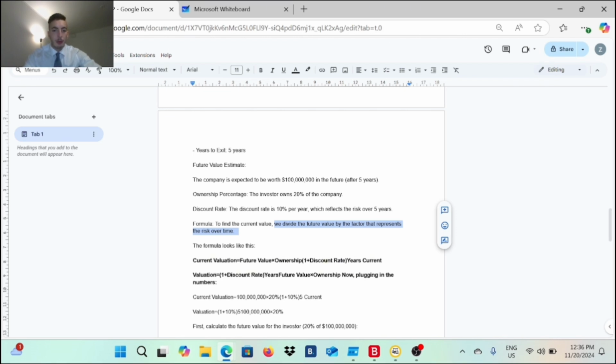So the current valuation is the future value, which is 100 million, times the ownership, which is 20%, divided by 1 plus the discount rate, which is 10%, to the power of the years count, which is 5 years.